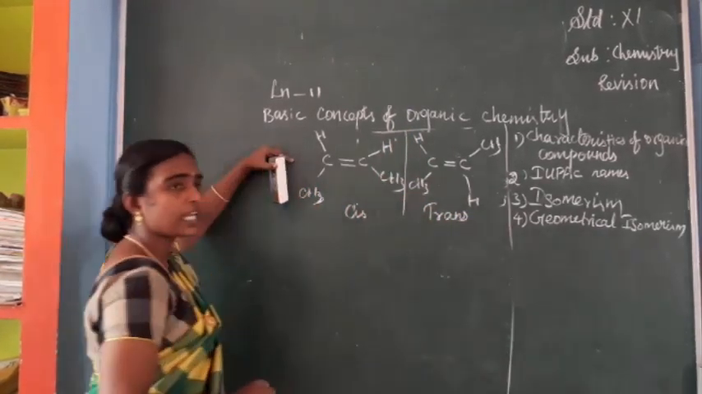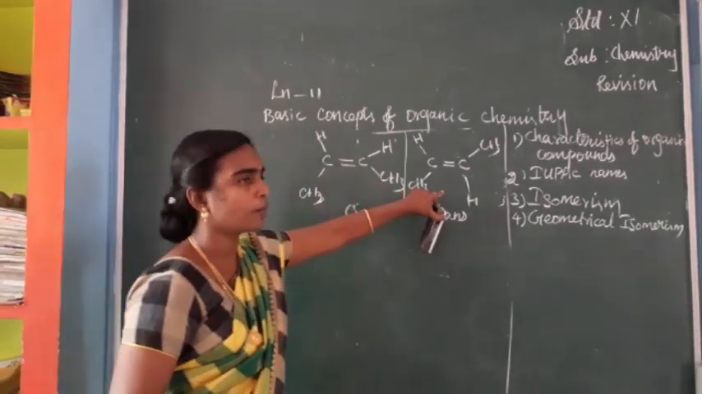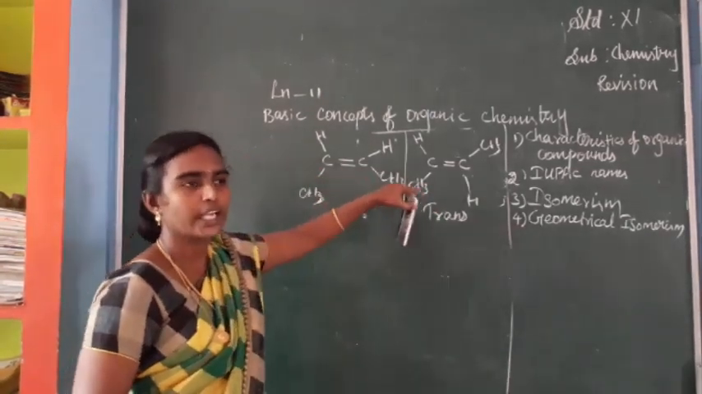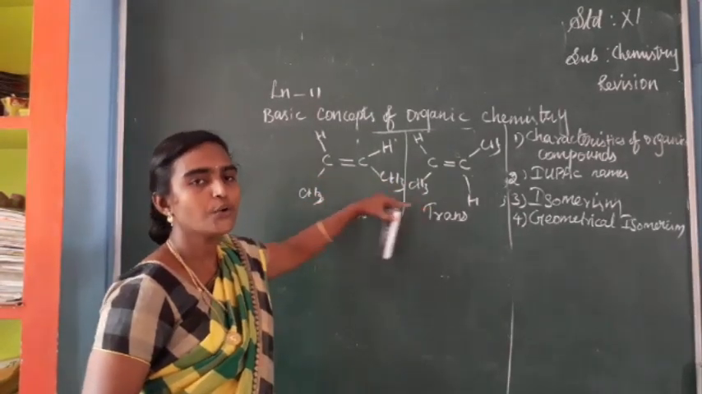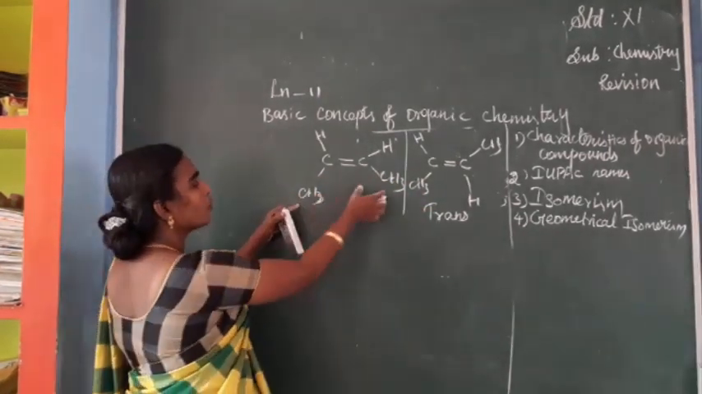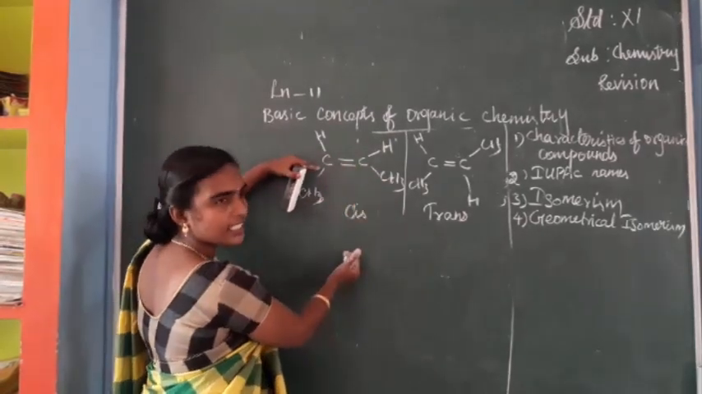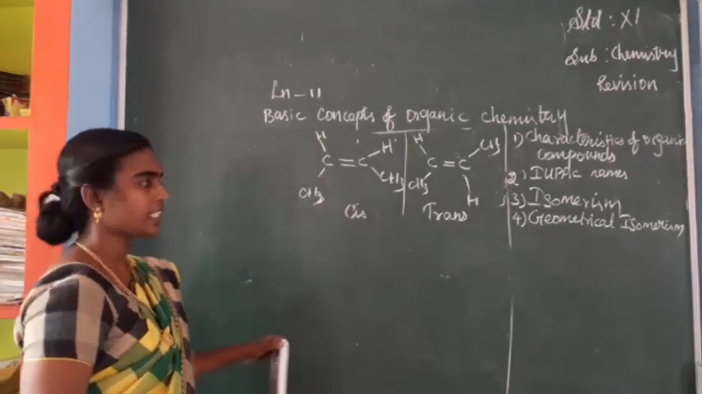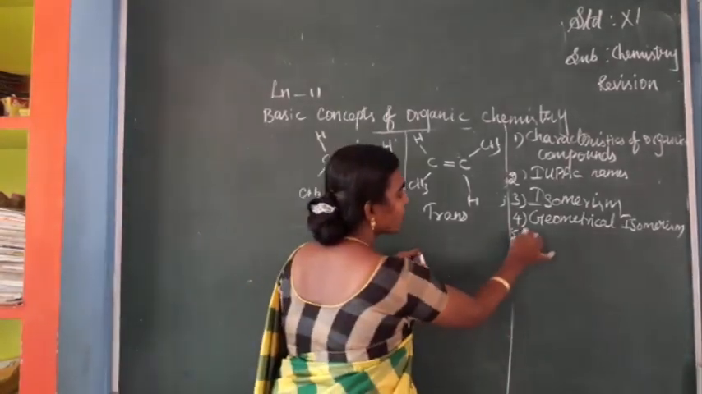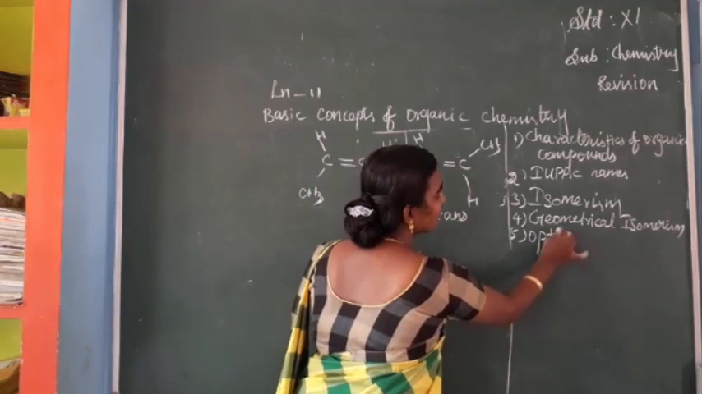A question you can expect is like this. They can give two compounds, and from these you have to identify which compound is cis and which compound is trans. So how do you find this? If the same groups lie on the same side, it is the cis isomer. If the same groups lie on the opposite side, it is called the trans isomer. So the next isomerism we have to study is optical isomerism.